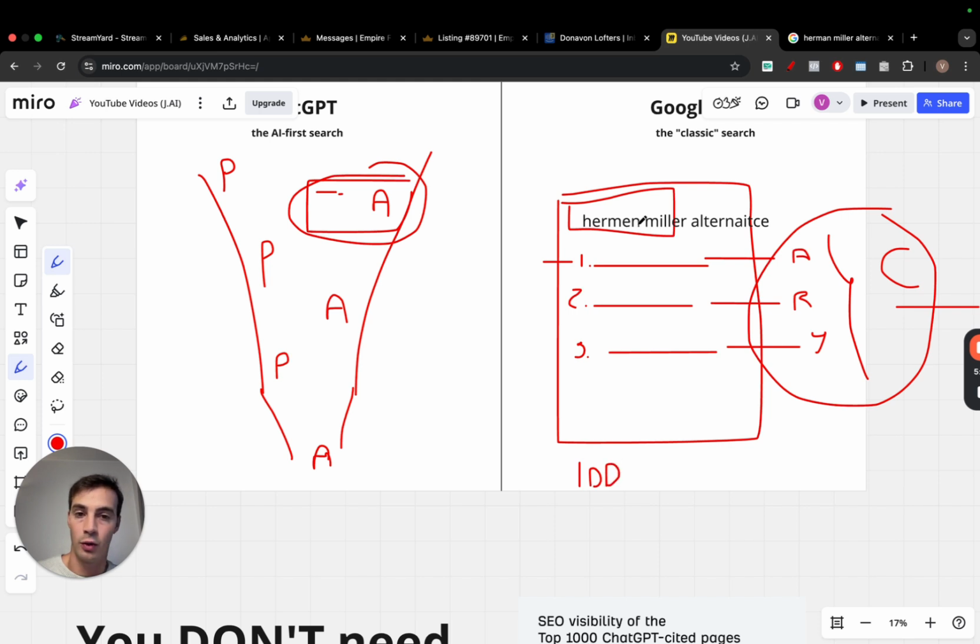Where no human on Google is going to go. Like, no human is going to go to the 100th result and read that. But you could be right here ranking 100th with a great blog post or a great listicle or a great page that talks about, hey, I've tested Herman Miller chairs, I've tested them all, I bought them all, and here's a mega breakdown of every single one of them, what they do, what they're good for, how they fixed or didn't fix my back pain.